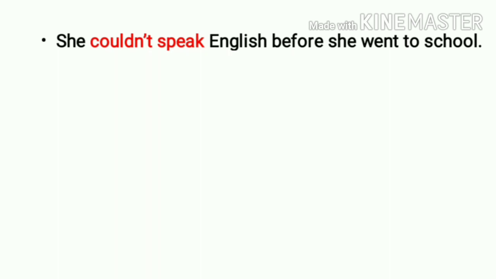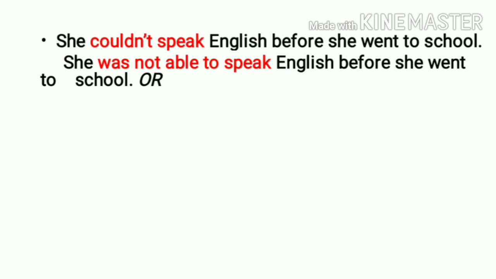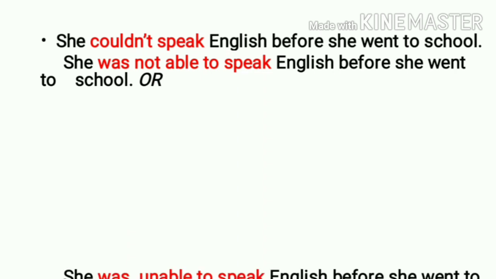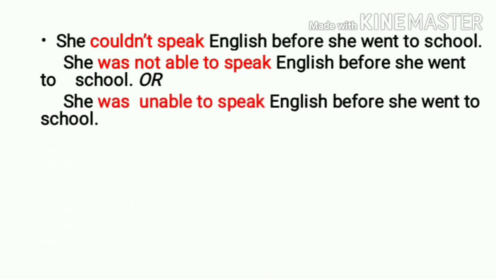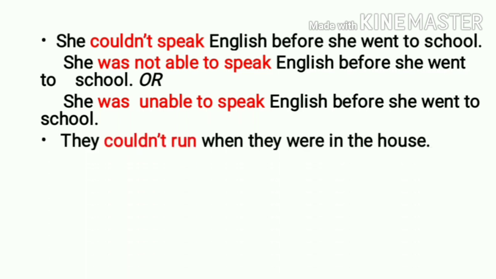She could not speak English before she went to school. Let us see. She was not able to speak English before she went to school. Or she was unable to speak English before she went to school. Next sentence. They could not run when they were in the house.